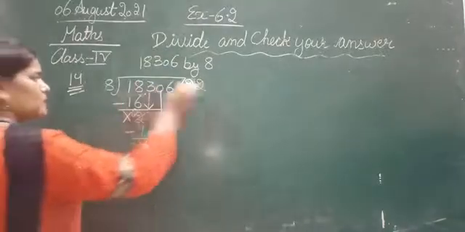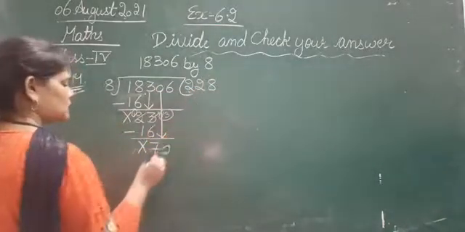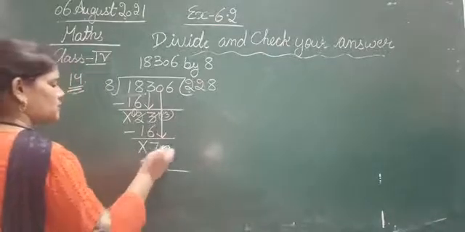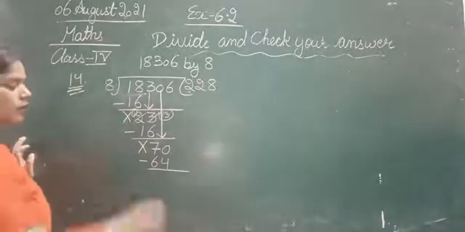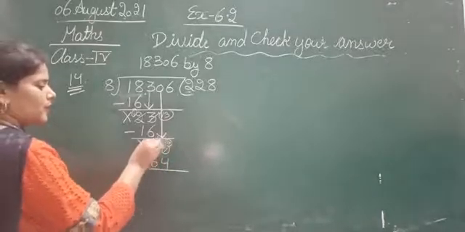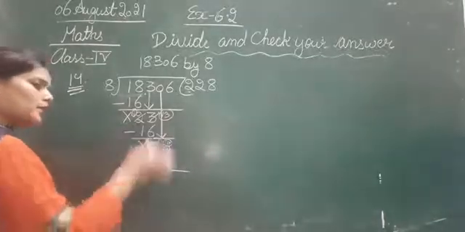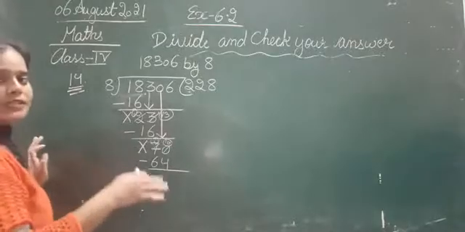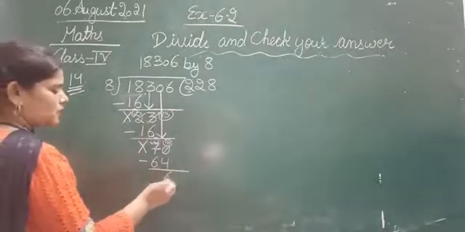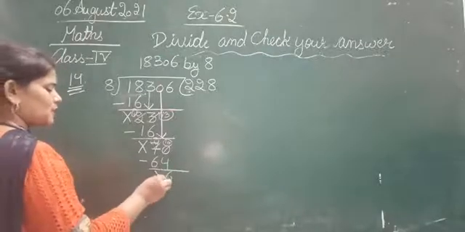That is 8 eights are 64. So 70 minus 64. See, it is 6, otherwise you can make it 10 and then 6. If you cannot do it simply, you can carry as we did before. So 10 minus 4 is 6, 6 minus 6, nothing is left here.